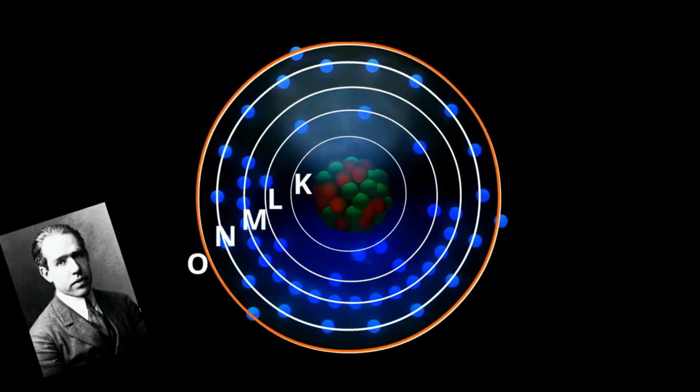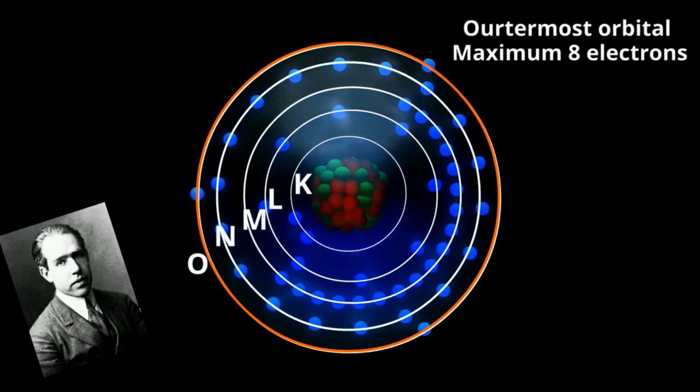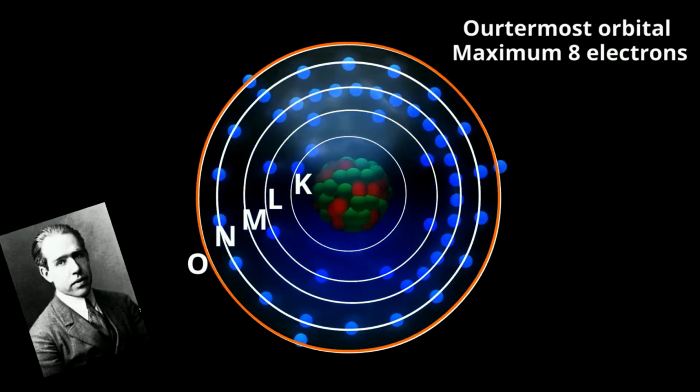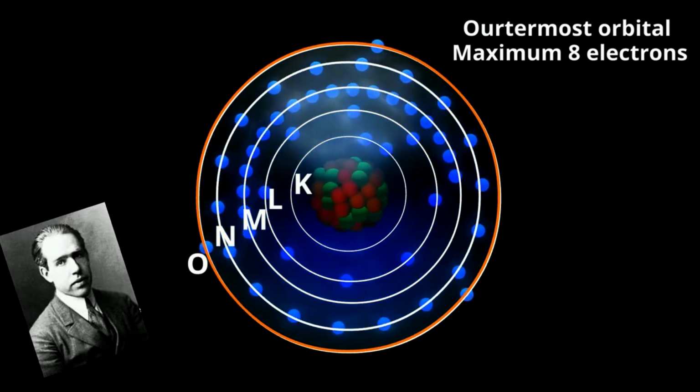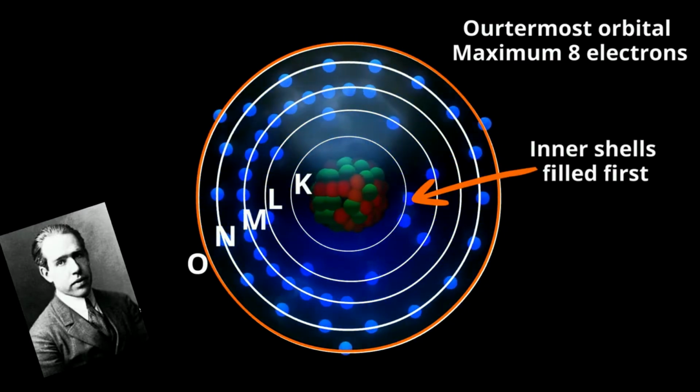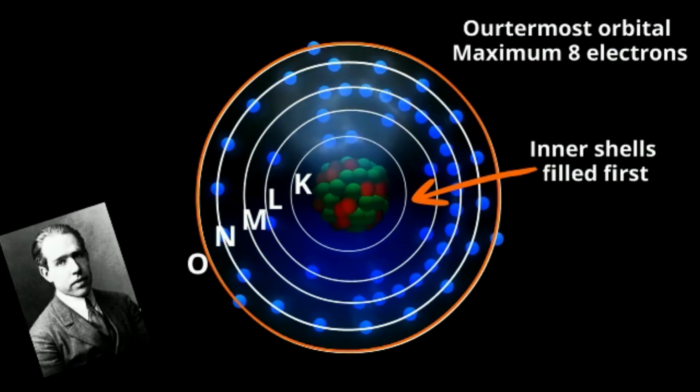During the arrangement of electrons in the shells, the outermost shell of an atom cannot accommodate more than 8 electrons, even if it has the capacity to accommodate more electrons. This is due to the fact that having 8 electrons in the outermost shell makes an atom stable. There is an exception if the outermost shell is the first shell or the K shell. This shell can hold only 2 electrons. For example, helium has only one shell in its atom. Electrons in an atom do not occupy a new shell unless all the inner shells are completely filled. The filling of electrons in an atom is a stepwise approach.